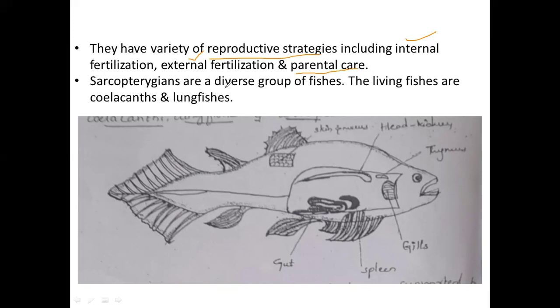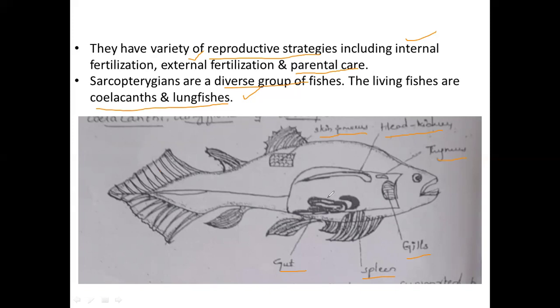This Sarcopterygii is a diverse group of fishes. Among them, coelacanths and lungfishes are the presently living fishes. This is the diagram of a coelacanth fish. You can see the thymus gland, the head and the kidney part, and these are the gills. This is the spleen, and this is the complete gut part, and these are the skin and mucus glands. These are the fins as usual: dorsal fin, ventral fin, pectoral fins, pelvic fins, mouth part, eye part, everything as usual.